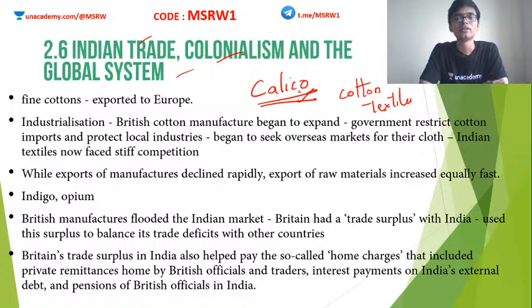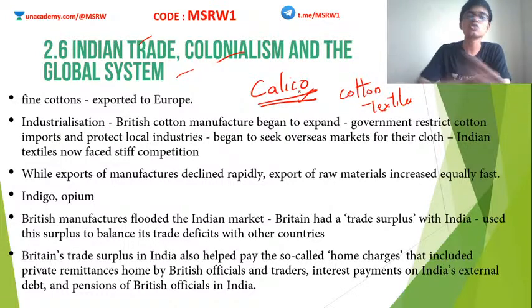What happened? Because of the imports made by Britain from India, the local manufacturers began to lose their ground. Even with industrialization, even with the machines, they could not compete with the Indian imports. So what did the European manufacturers do? They pressurized the government to limit Indian imports, to put tariffs against them. So this actually reduced Indian exports to England at this time.